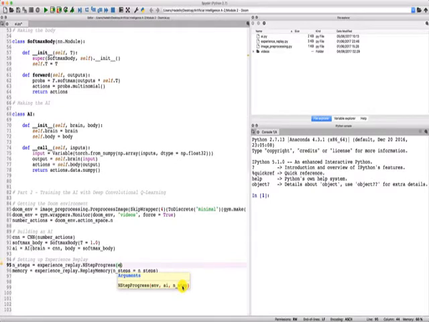So let's input these arguments. The first one is the environment, and that's doom_env. Then the second one is our AI, which we called ai. This is just the name of the argument of the NStepProgress class, and this ai here is the one that we built. And then the last argument is n_step, which is equal to 10.